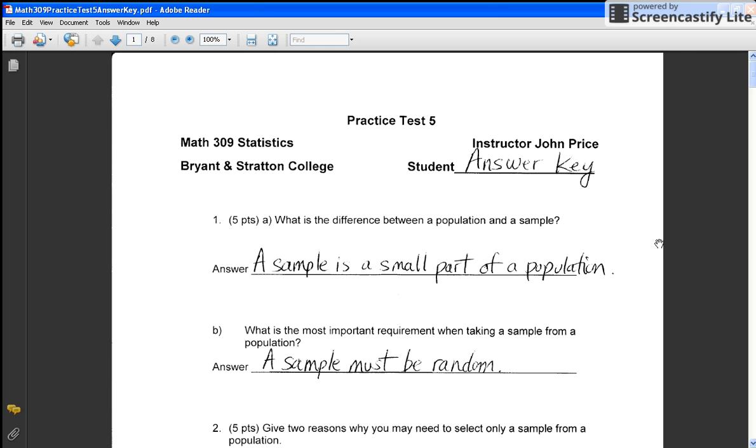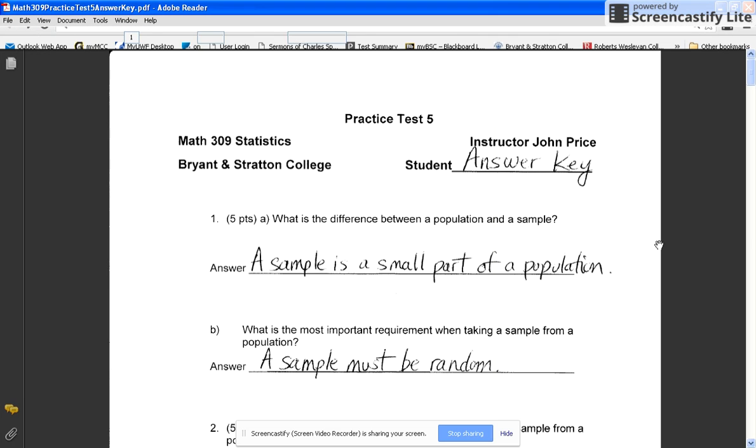So this is a review of the practice test questions 1 and 2. And question 1, letter A, the question is, what is the difference between a population and a sample? A population is all of the elements that we're concerned to make conclusions about. A sample, rather, is only a small portion of the population.